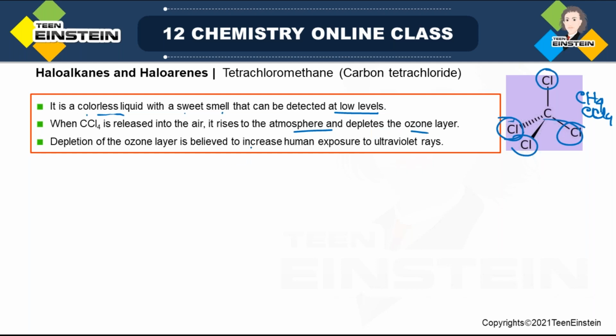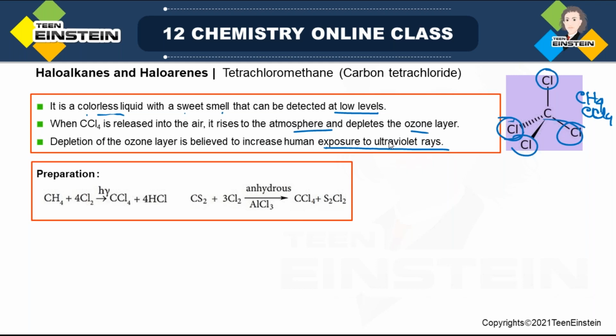Now depleting the ozone layer is not good for us, because if the ozone layer is destroyed somehow, then there will be direct UV light coming on us, which is not good. Depletion of the ozone layer is believed to increase human exposure to UV rays, and UV rays are not good. So that is why CCl4, though it has some applications, should be kept in mind: if it is released into the air and rises to the atmosphere, there is a chance of depletion of the ozone layer.